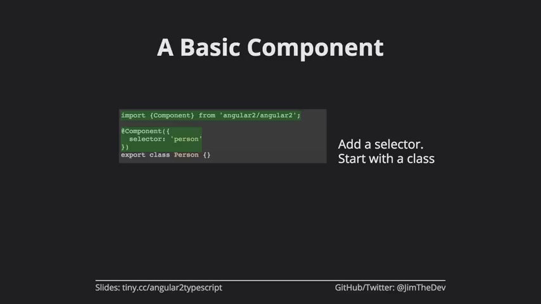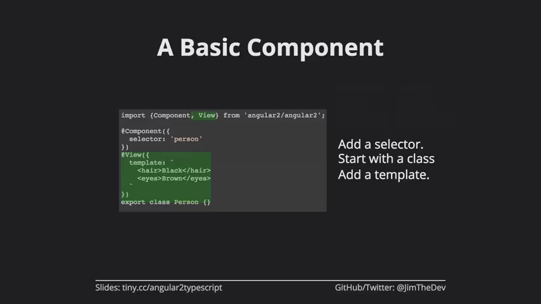So in this case, we're saying the selector for this component is person. If you wanted to, you could have the class be Person and the selector be people. I don't know why you'd want to do that, but possible. So you might have a selector like person, and then when you actually go to use it, all you have to do is create a new tag that says person. So the selector corresponds to what the tag is going to look like if you go to use it in another component. And we'll look at what that looks like later. Again, people-list would yield the element people-list. So pretty straightforward.